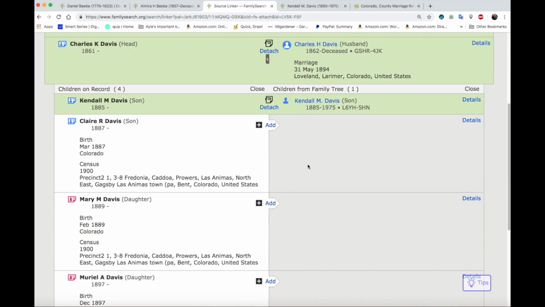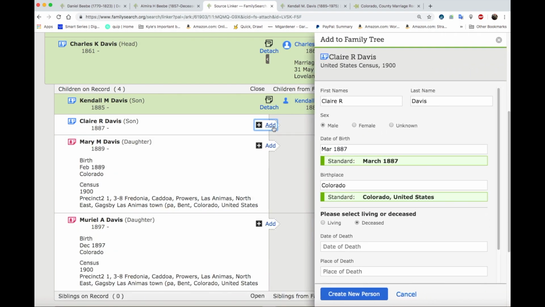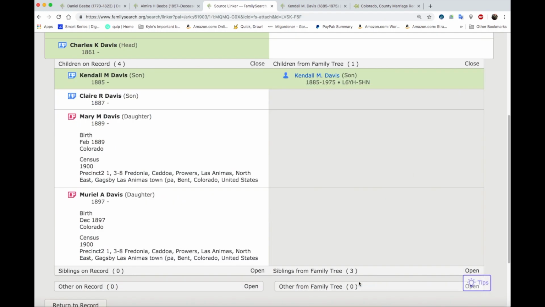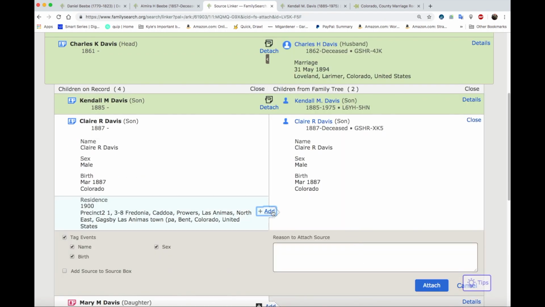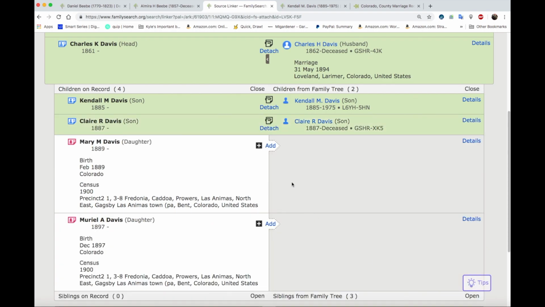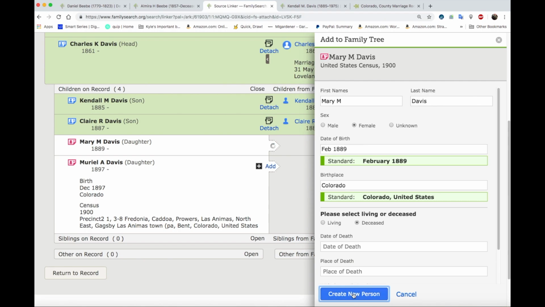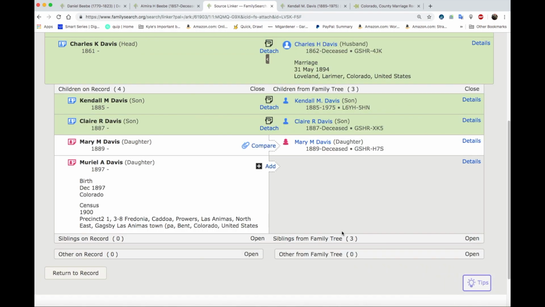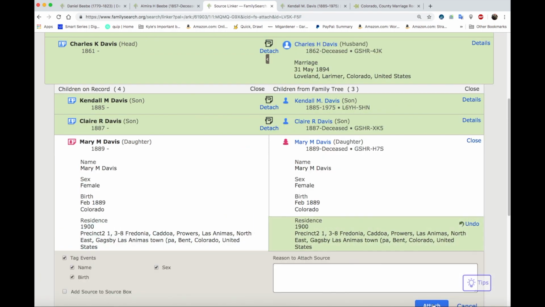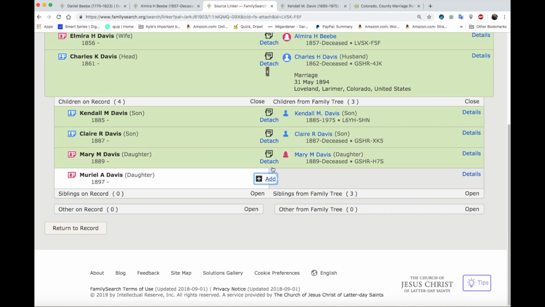Let's go ahead and add Claire. She doesn't have a duplicate on Family Search yet, matching that record. And we're going to add Mary. Attach. And Muriel.